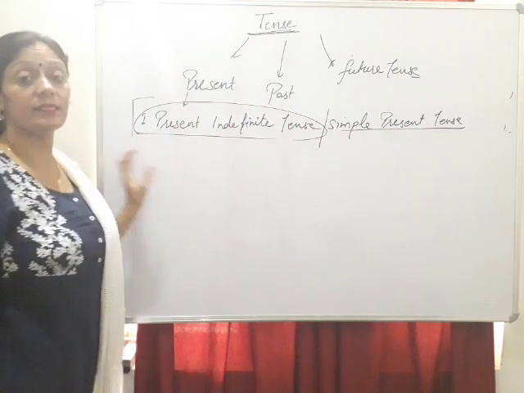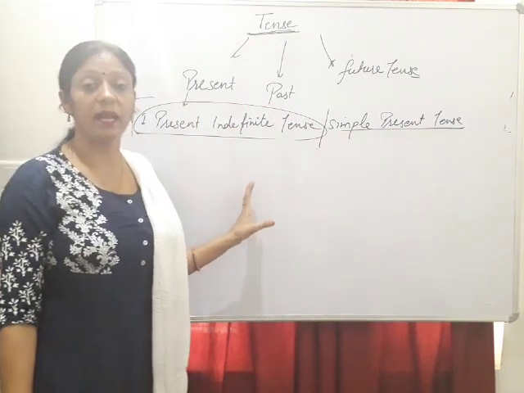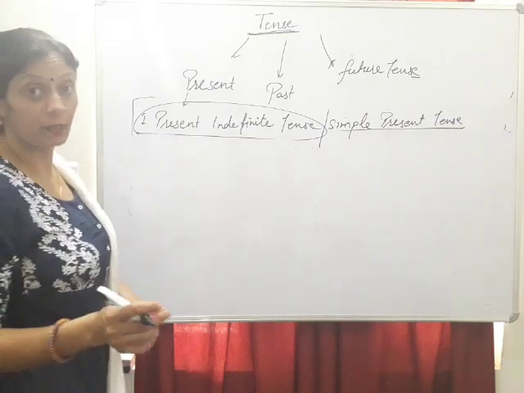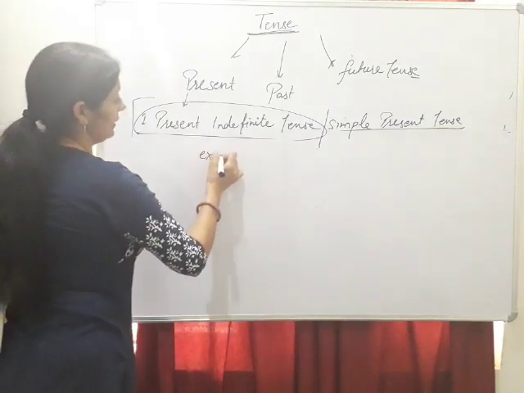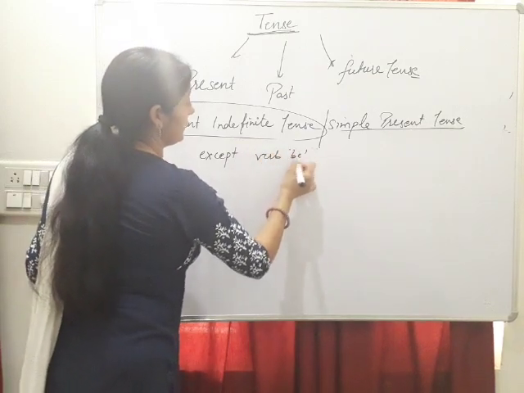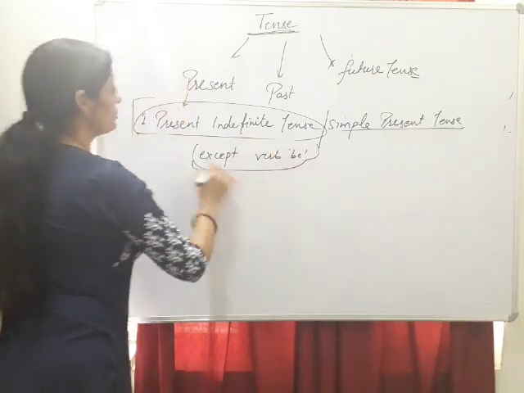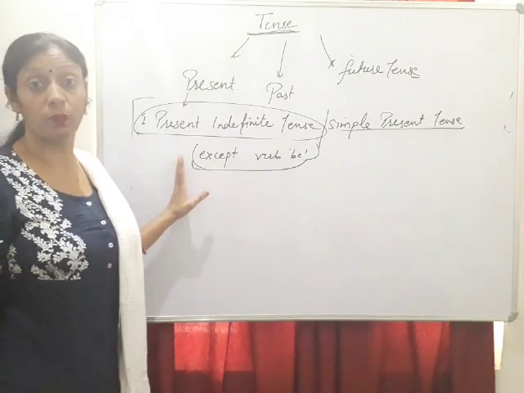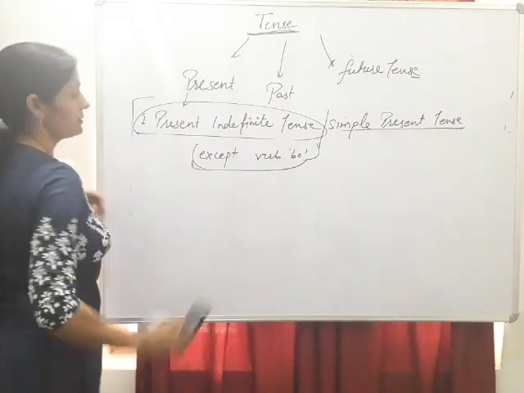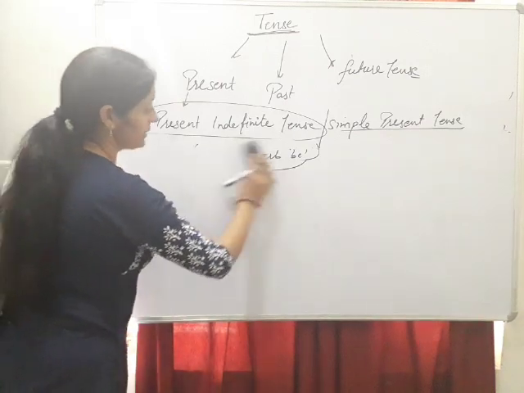Simple present tense is the basic tense and uses the base form of the verb. But still one exception is there, that is the verb be. It means the be verb is not used as its base form. I will discuss it later. We are discussing simple present, except this verb.